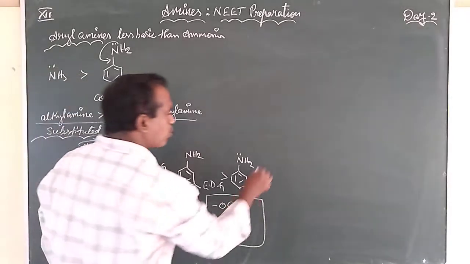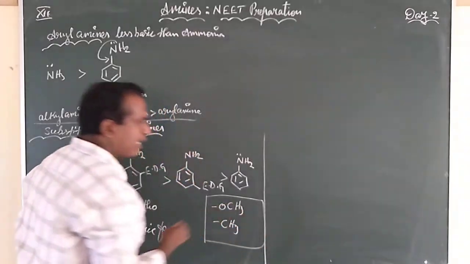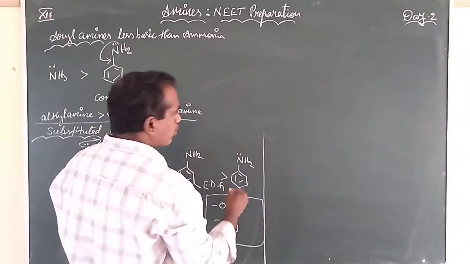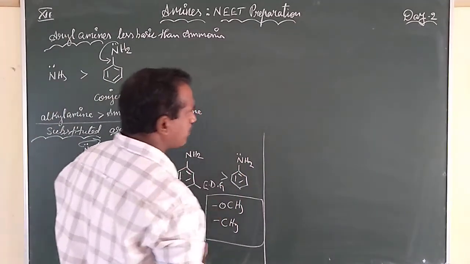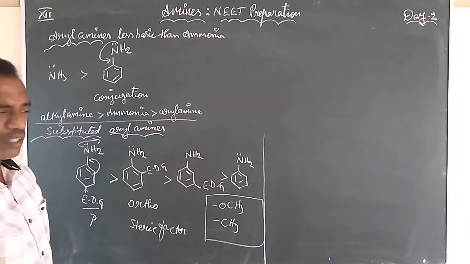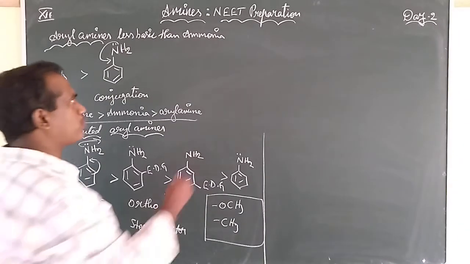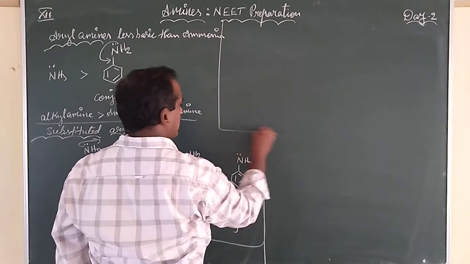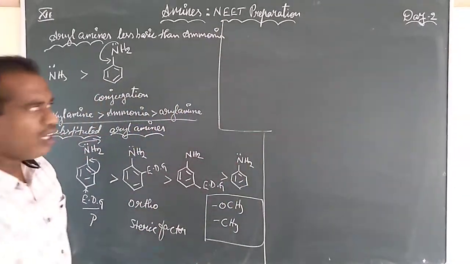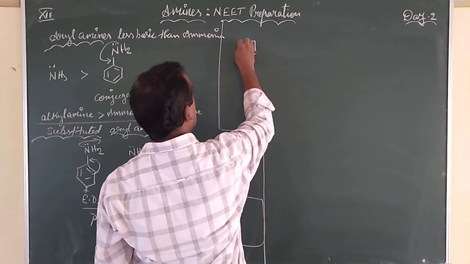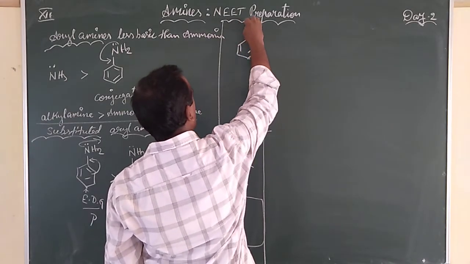Coming to the electron withdrawing groups, shall we first take some examples regarding the electron donating groups, and then go for the electron withdrawing groups? We have the methoxy and methyl groups now.